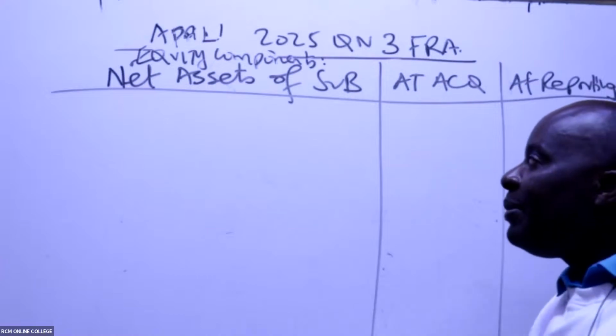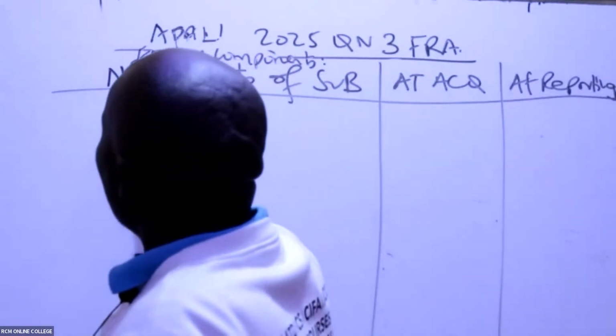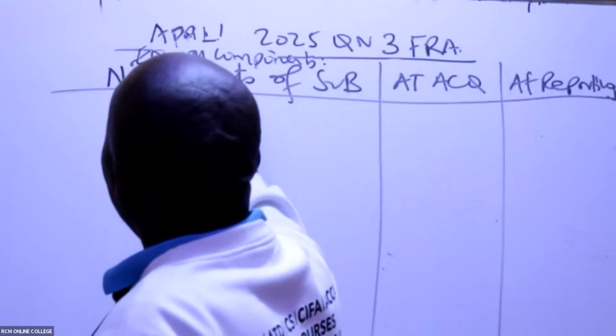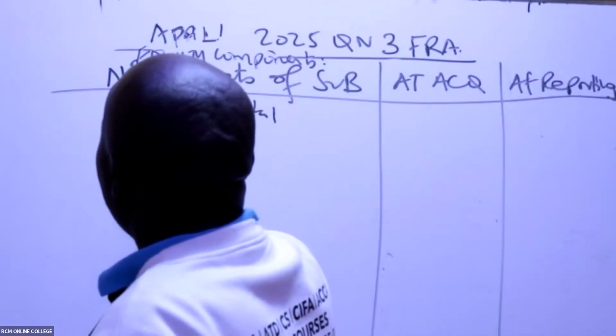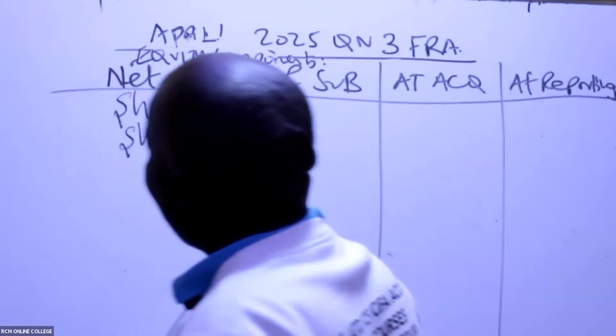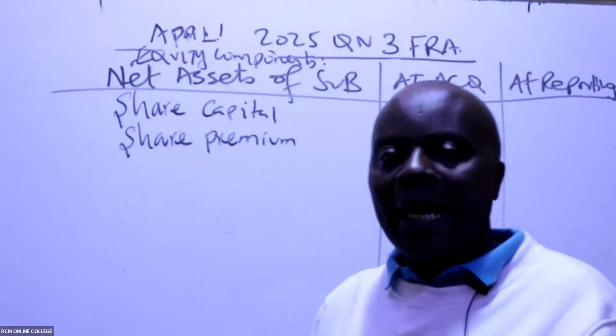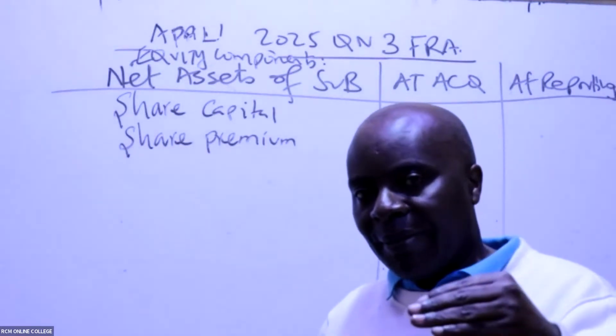So for Shape Limited, the equity components, remember equity is the share capital. So we have here share capital, share premium, and then of course retained earnings.